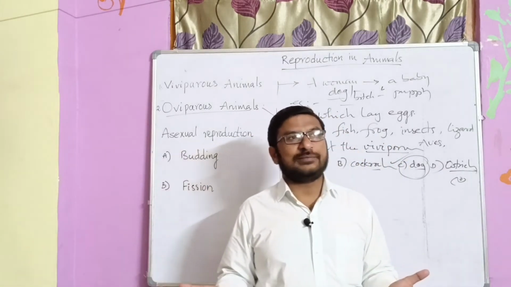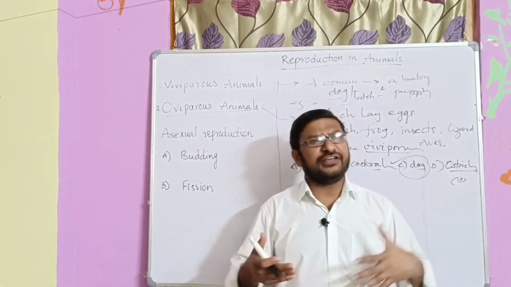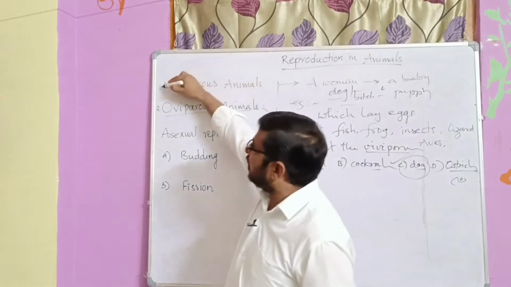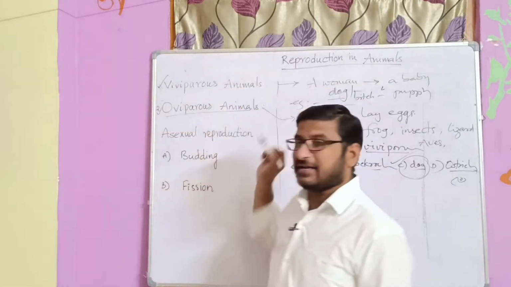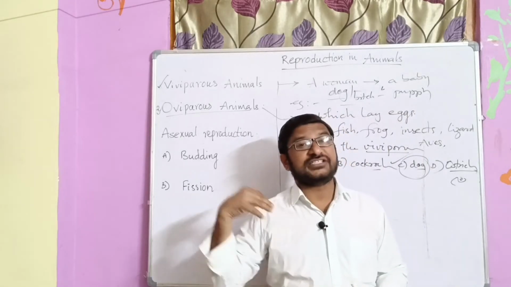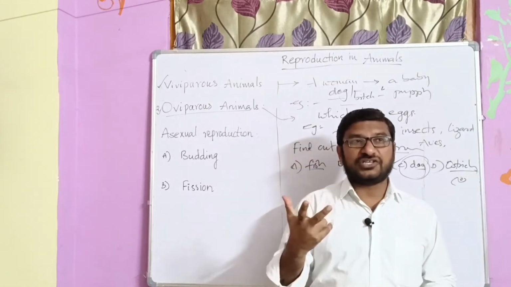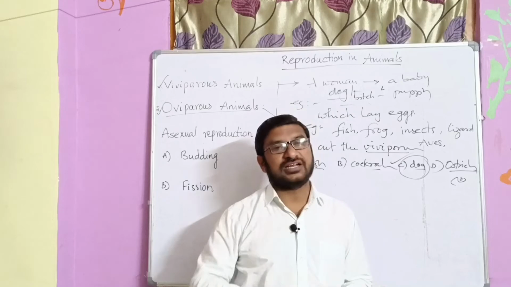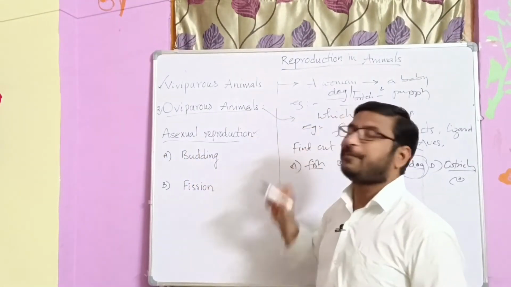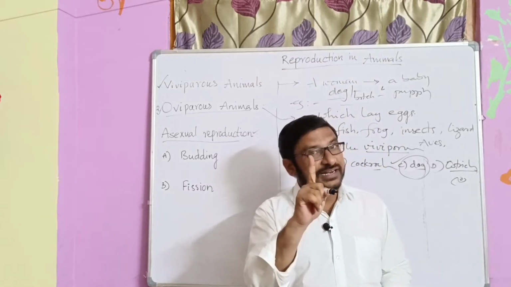If we understand the concept, then we can answer the question if they ask in any mode, right? Next. So I think you got the point of viviparous and oviparous. Asexual reproduction. As we discussed in the beginning, two modes are there: sexual reproduction and asexual reproduction. And in today's class, we shall discuss asexual reproduction as per the 8th class syllabus.